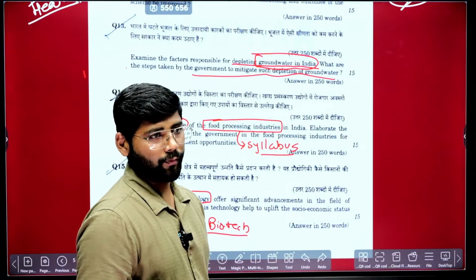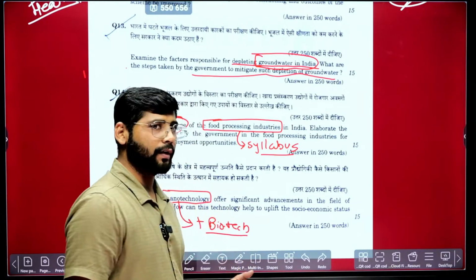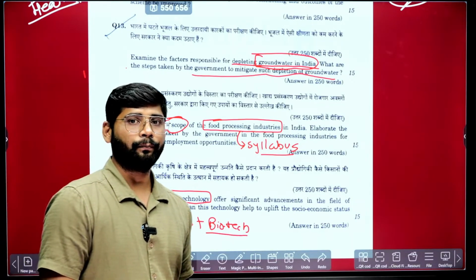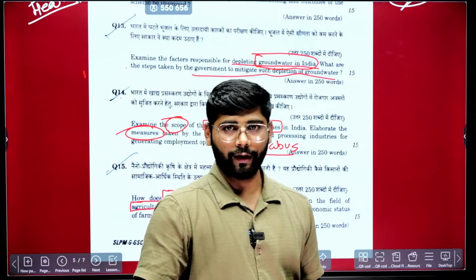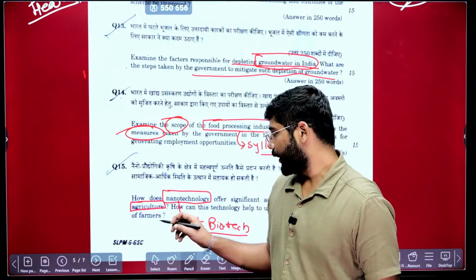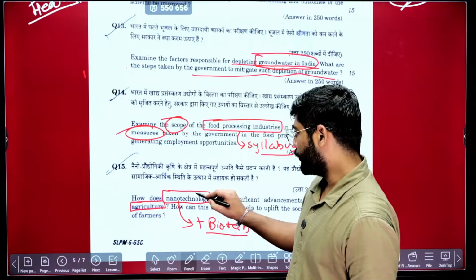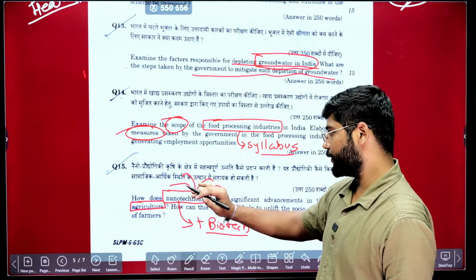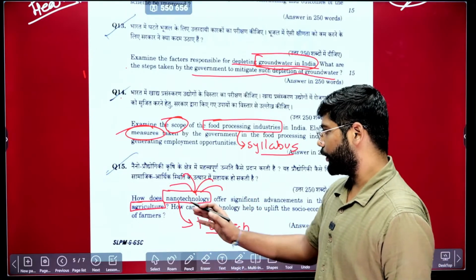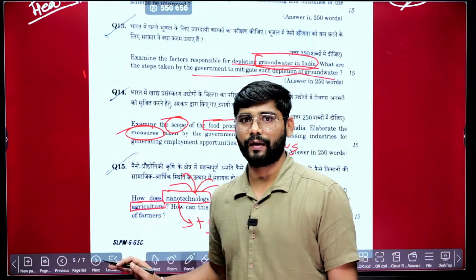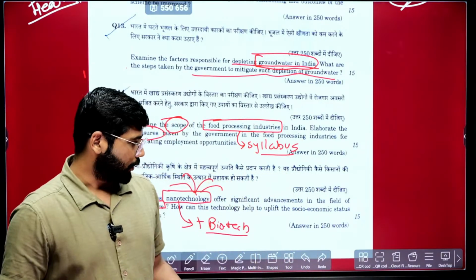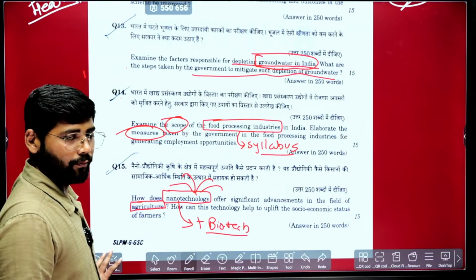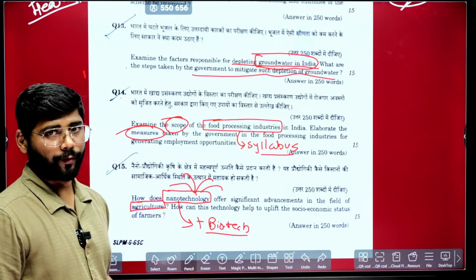Next year they might ask about the use of biotechnology in agriculture. This year they asked about nanotechnology in agriculture. Next year it might be in the medical sector. So it will differ. When you prepare notes on nanotechnology, you need to prepare for specific sectors. If you have done this, it will be easy for you. Biotechnology and nanotechnology are basic to science and technology. So the question is not a bouncer; it is predictable for those who have comprehensive notes.